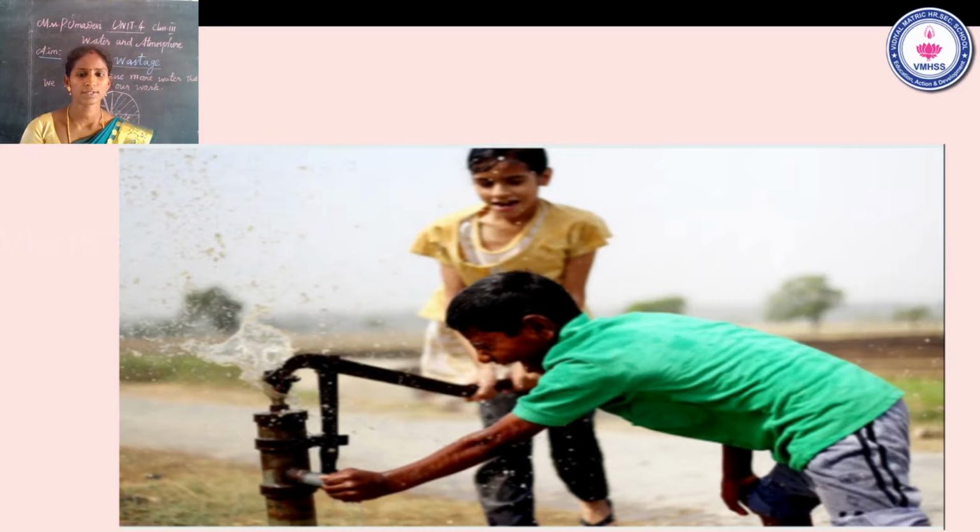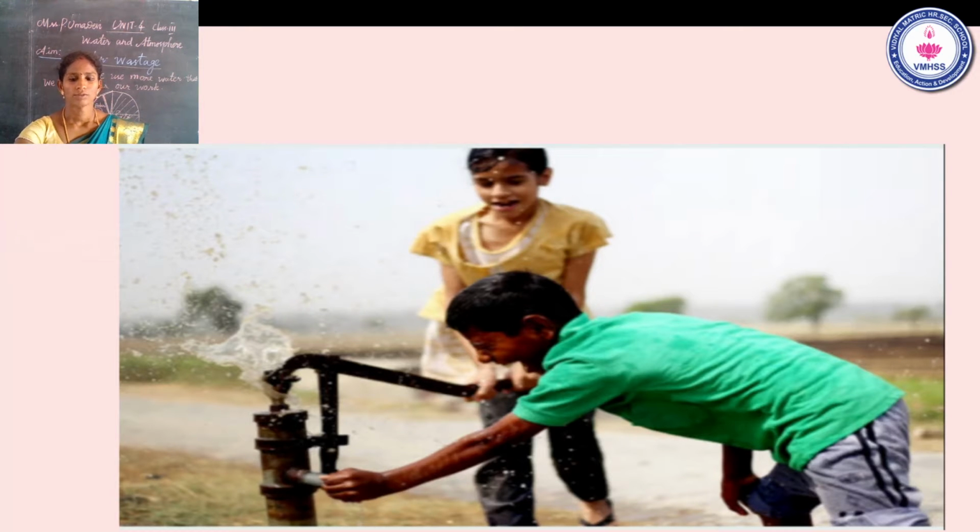See the picture. Children are playing in the water, so so much water is wasted. So please save water, don't play in the water like the children.